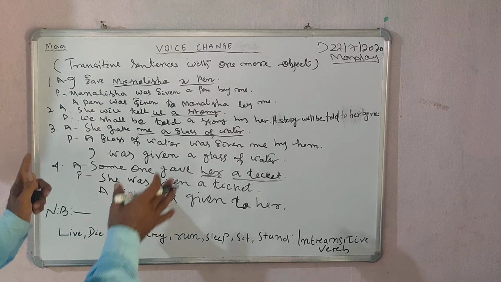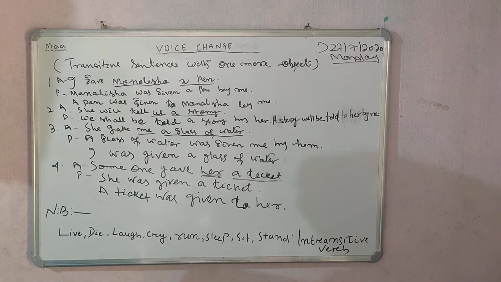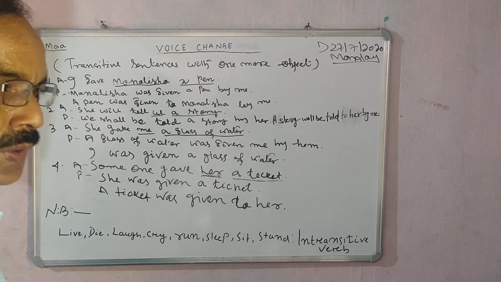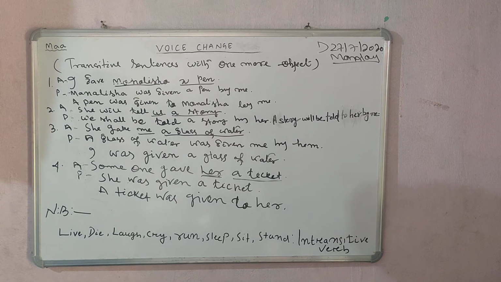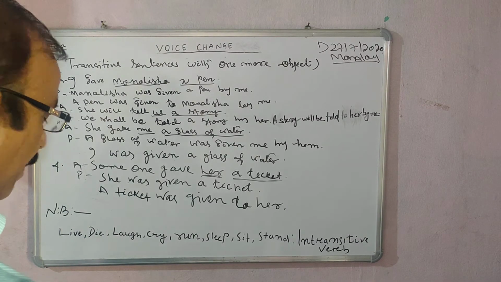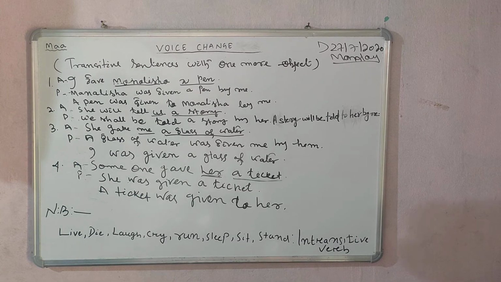You can leave this sentence this way. I have already told you, no need to express by somebody else, by anybody else, because if you do not express it, the sentence will automatically convey that someone else is behind it.